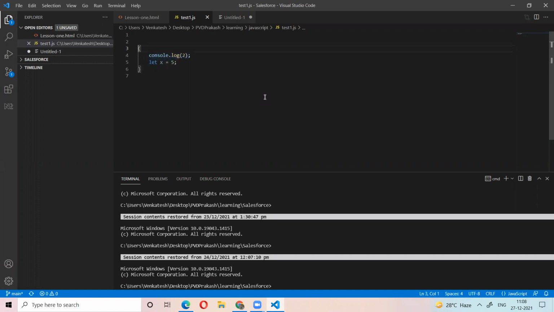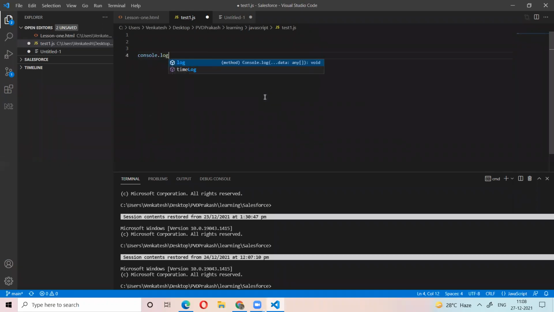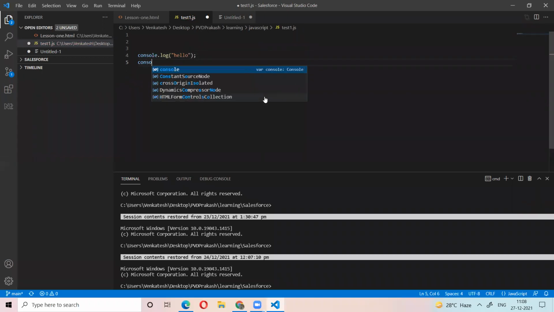Now I want to print console.log hello. Also I want to print console.log of my name, any name. So we have two tasks. I want to repeat these two tasks.